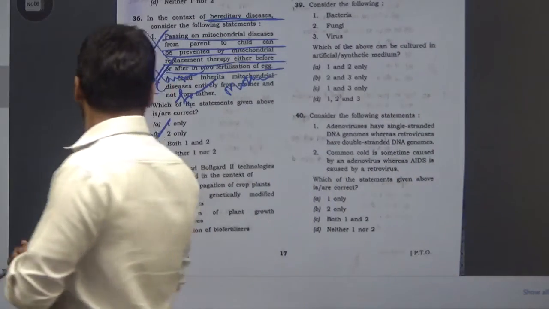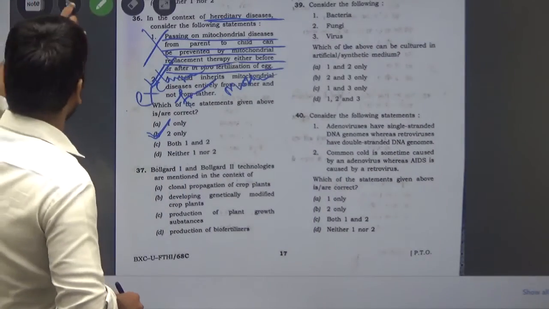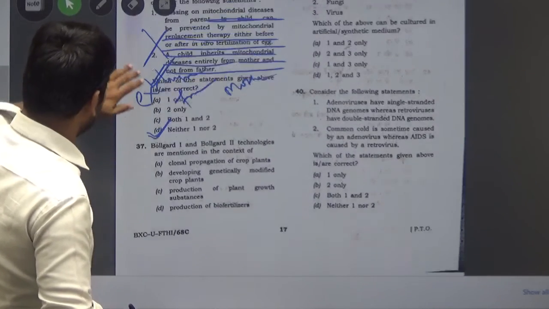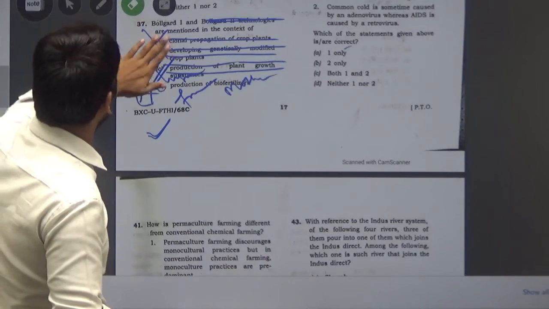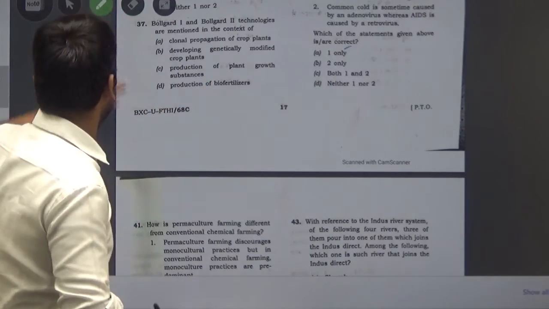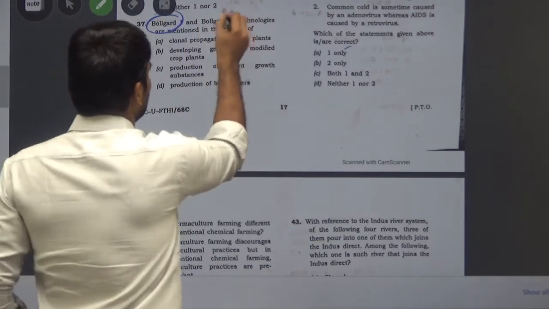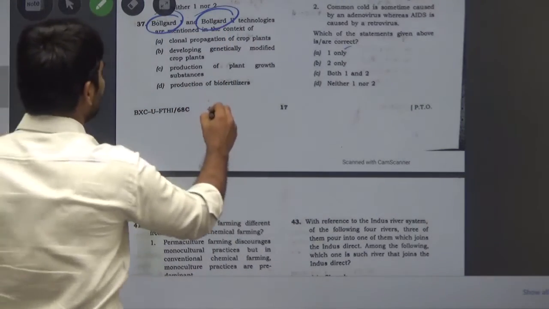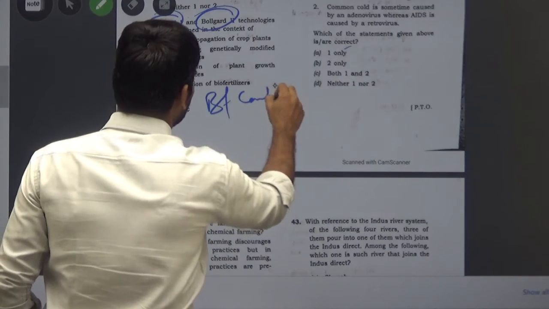Now move on to the next, and that is about Bollgard 1 and 2 technologies. This Bollgard technology is related to BT cotton in India.